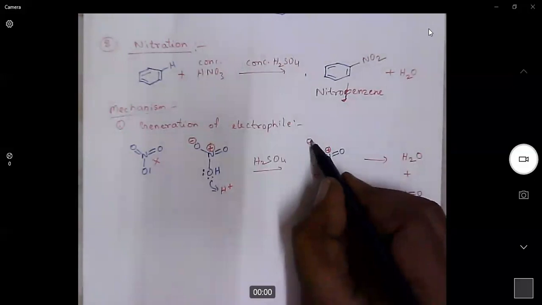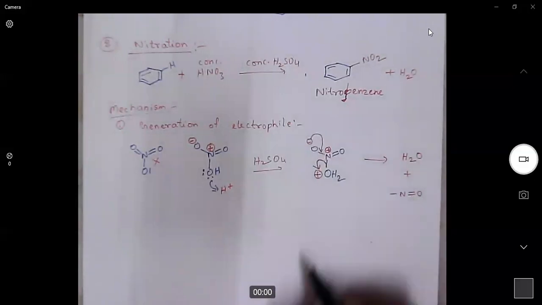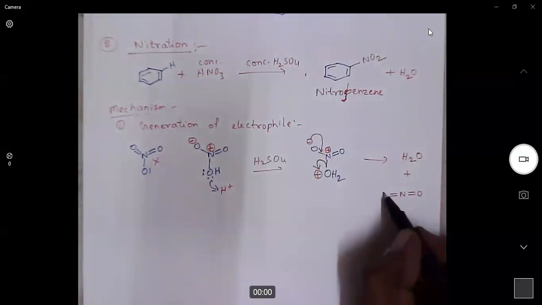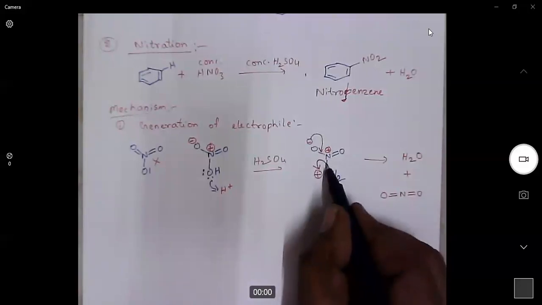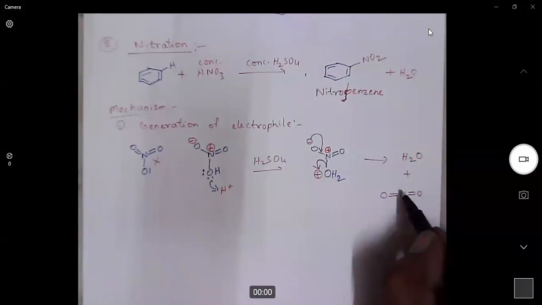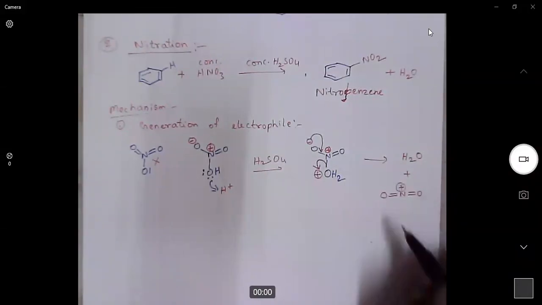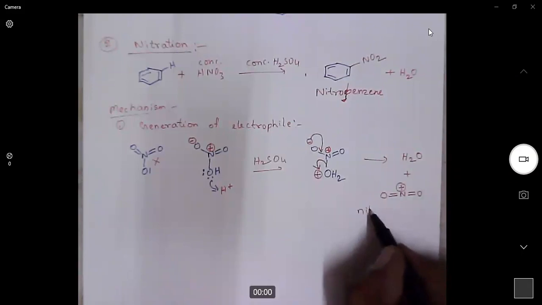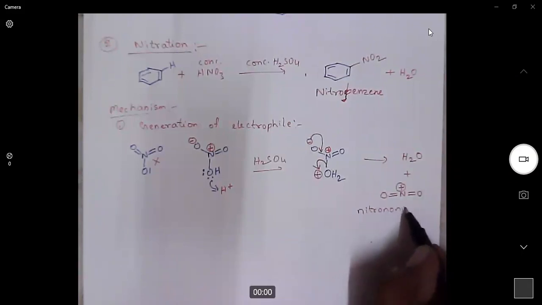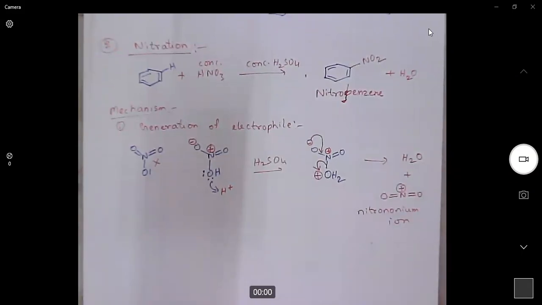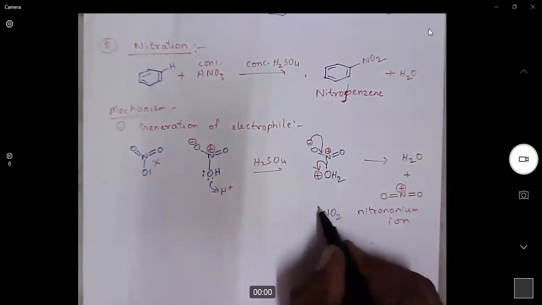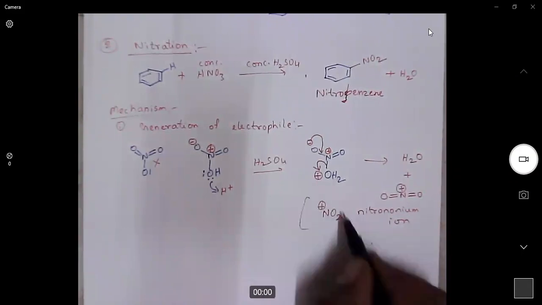Now this oxygen will polarize its electrons towards nitrogen, so it becomes a double bond. Because it is losing electrons here, it will gain the positive charge. This is the nitronium ion. The electrophile in the aromatic nitration reaction is the nitronium ion.